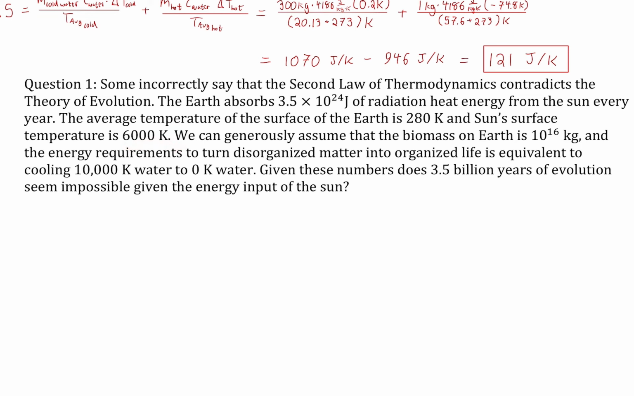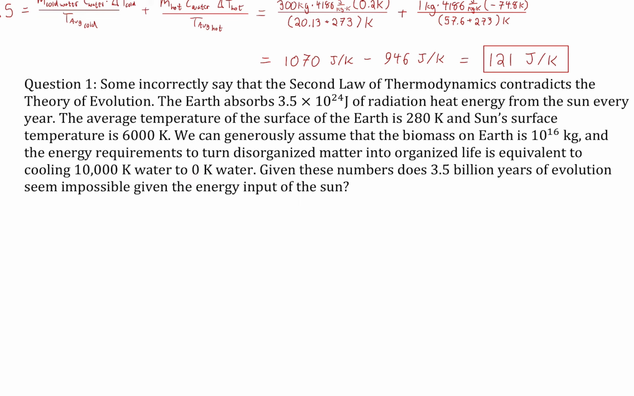We can generously assume that the biomass on Earth is 10 to the 16 kilograms. Everything from plants to microscopic animals to humans, everything together, 10 to the 16 kilograms. And the energy required to turn disorganized matter, just a bunch of random molecules, into the orderly arrays of cells, into organized life, is equivalent to cooling 10,000 degree, or 10,000 Kelvin, water, so very, very hot water, superheated steam, to absolute zero water.